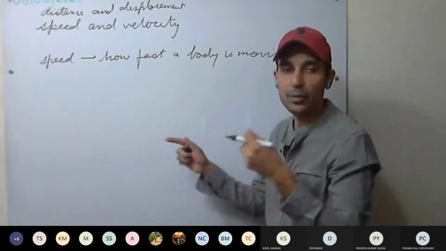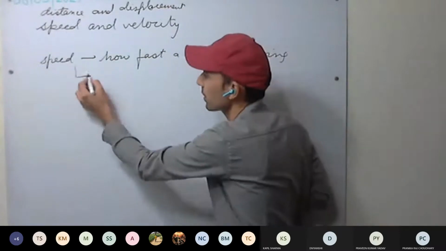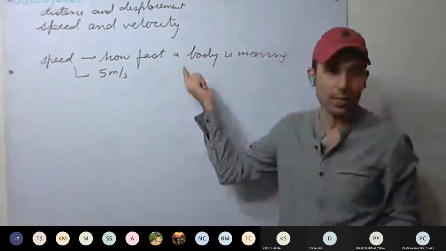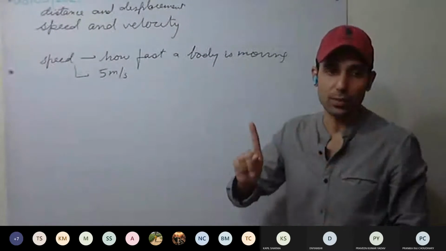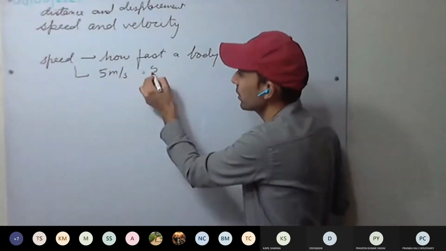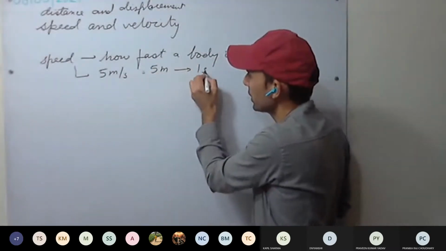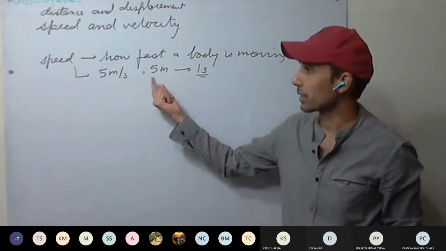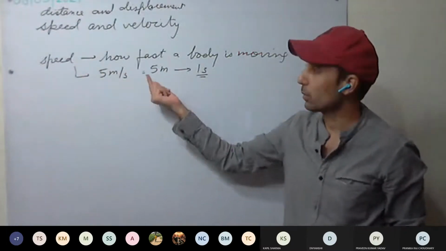For example, the speed is 5 meters per second. It tells us how fast the body is, that is, it is covering 5 meters in 1 second. In 1 second, the body is covering 5 meters. So speed tells us how fast the body is.